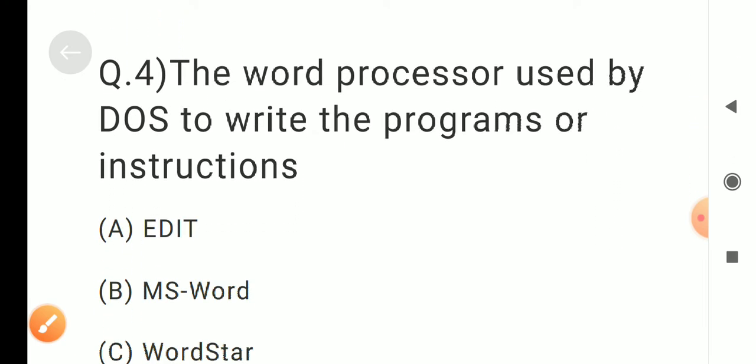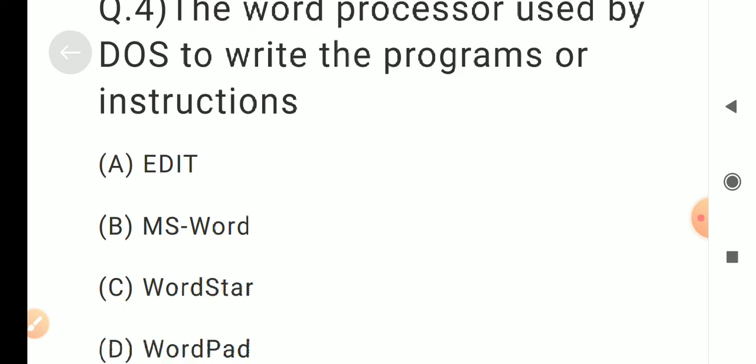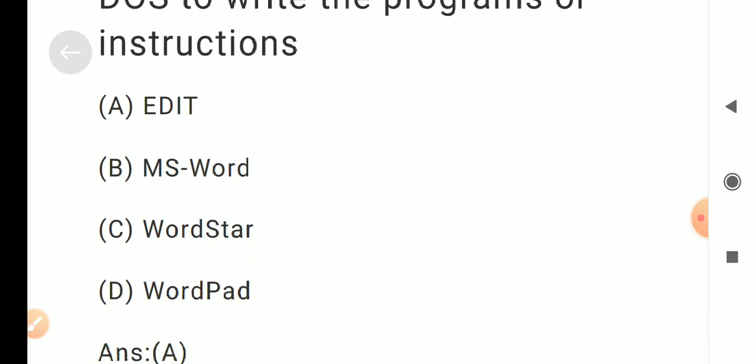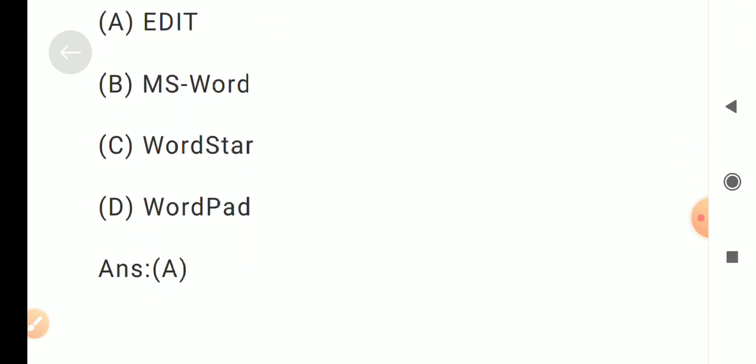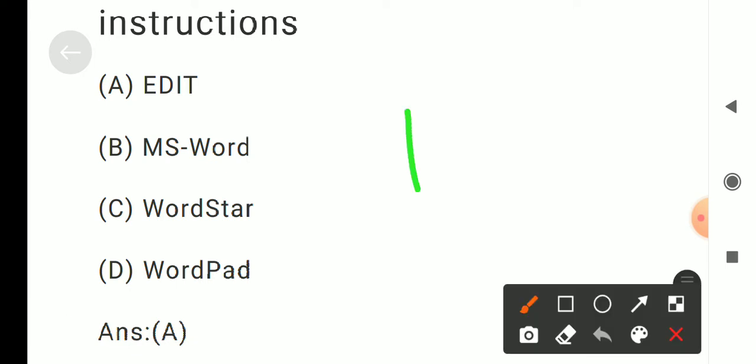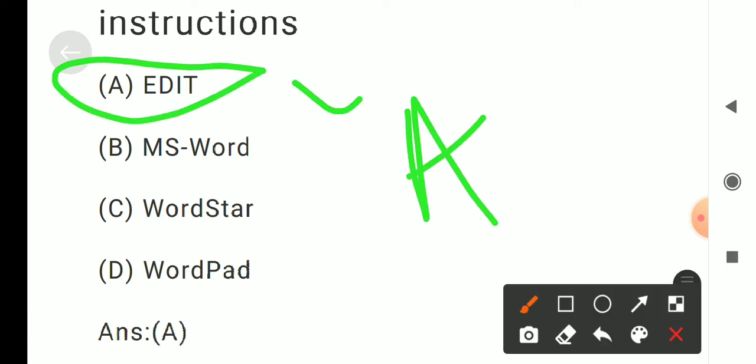Question number 4. The word processor used by DOS to write programs or instructions. Options are A. Edit, B. MS Word, C. WordStar, D. WordPad. Answer is A. Edit.